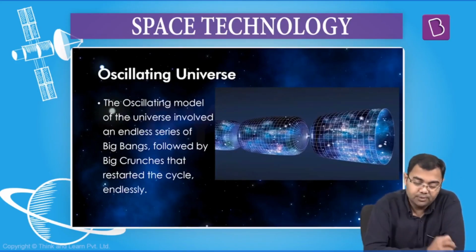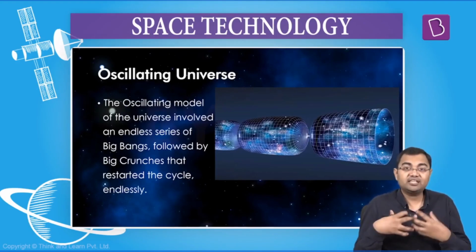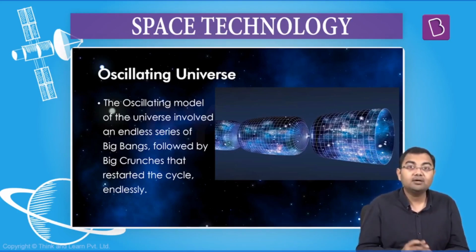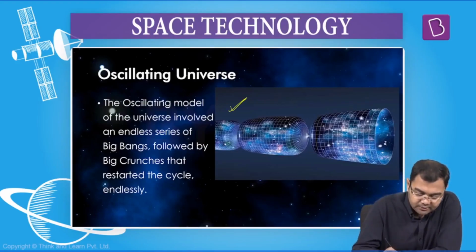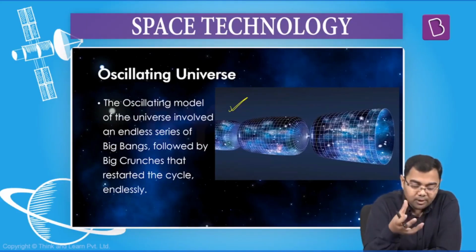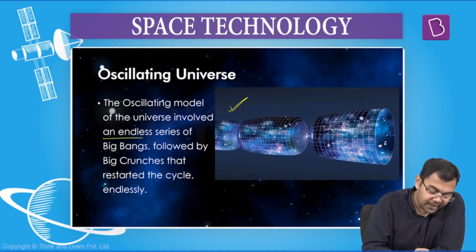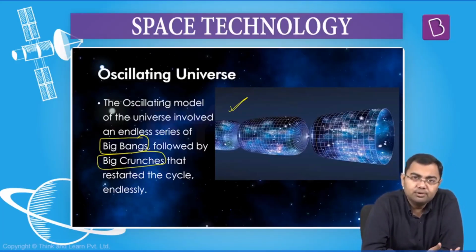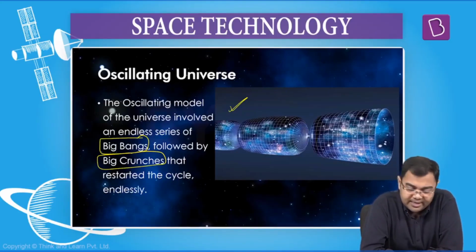Then after that, we have the oscillating universe theory. What the oscillating universe theory says is that the universe will keep on expanding and contracting all the time. So now we know that there is an expansion happening, but ultimately there will be a contraction, and then again another expansion will happen, and this will keep on happening. So according to the oscillation theory, it is Big Bang and Big Crunch. Big Bangs will be followed by Big Crunches. Again, this is one theory that has not been explained much. There are not many believers of this theory as well.